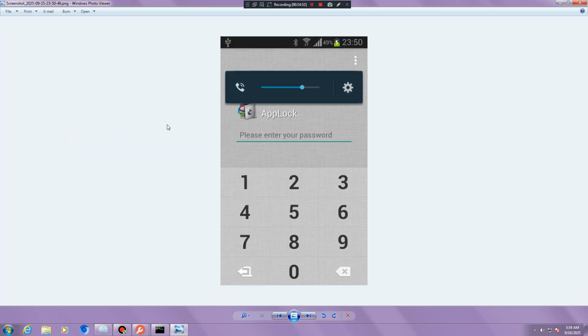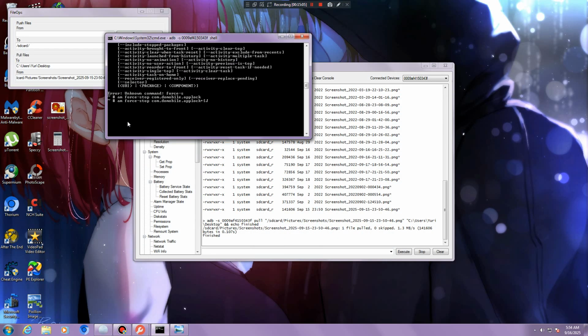Now I have to disable again the app lock setting. I have to stop the process again because I opened it right now, and now I'm going to disable it by opening the app and then the command of force stop. If I press on force stop, the app lock should stop working by now. And once I use the command am force stop, app lock stops working and the process is killed. I breach one of its defenses.